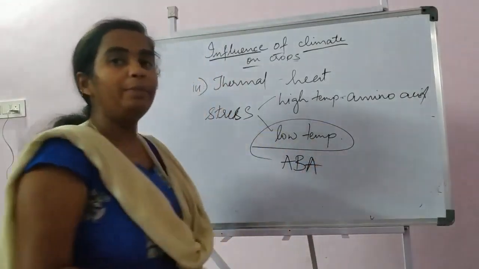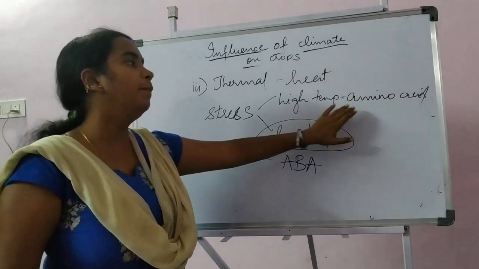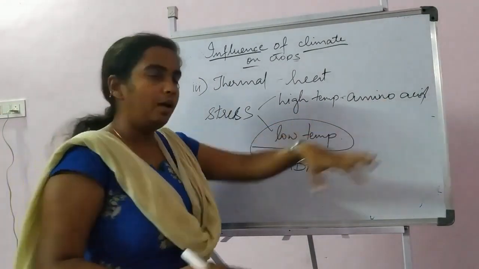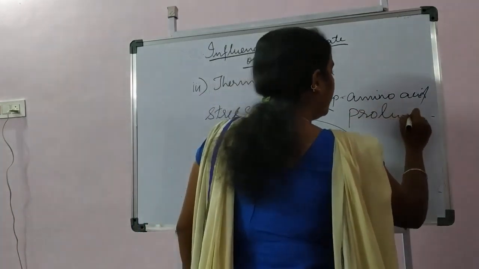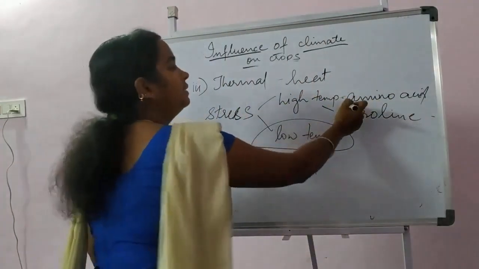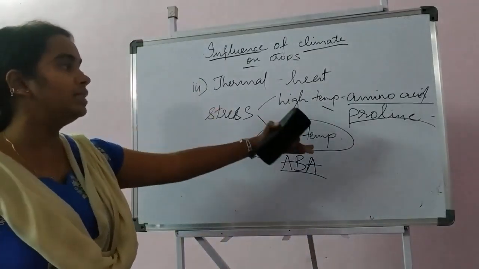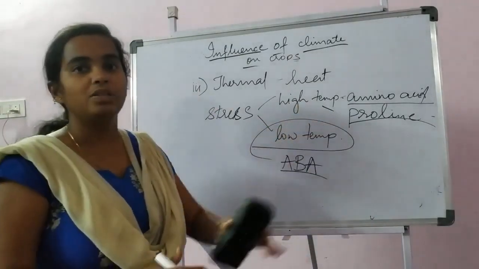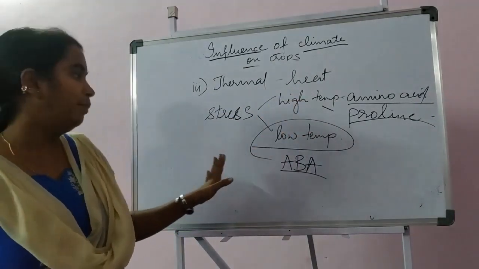So for low temperature it will induce abscisic acid, and for high temperature it will induce amino acid, and also sometimes it will induce proline content in the plant. So what happens at low temperature and what is induced by high temperature stress is important to remember for the examination.